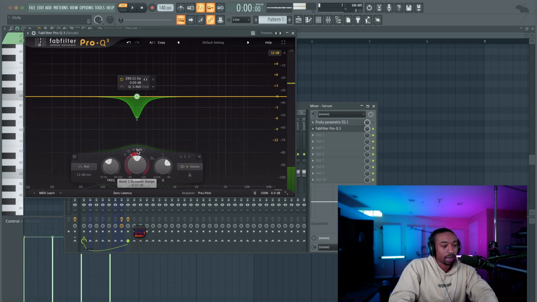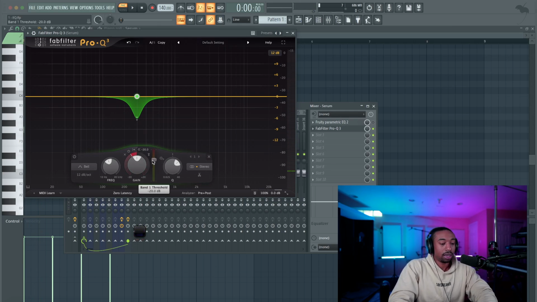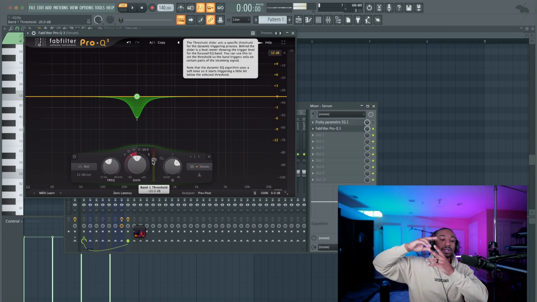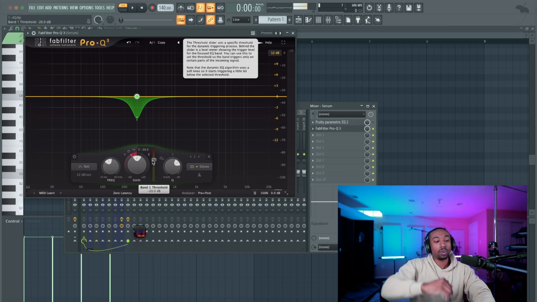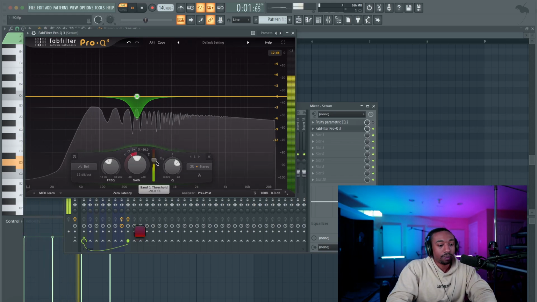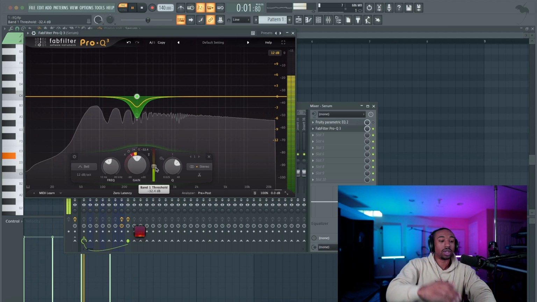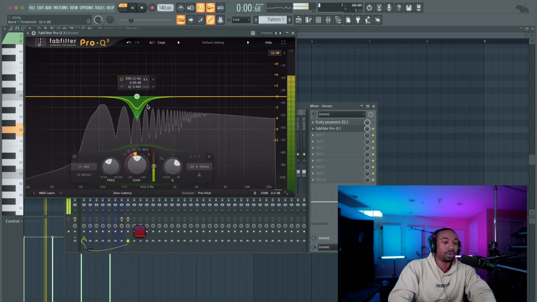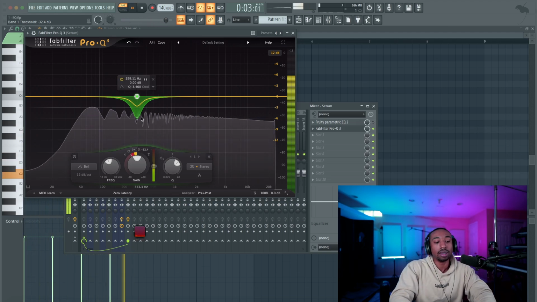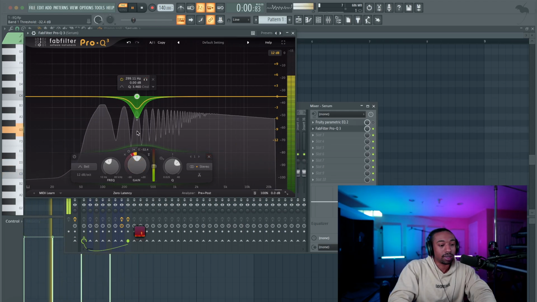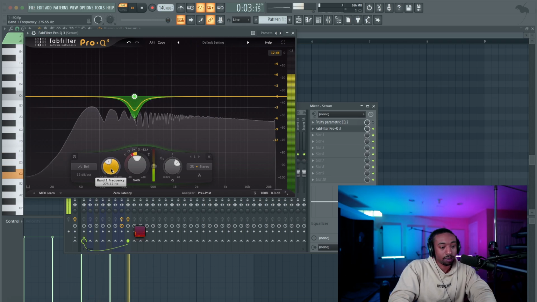Now I can go in and set the parameters as to how I want this to react. So if I click this little arrow up top, I can set what's called a threshold. So if the sound goes above a certain dB level, or a loudness, I'll say, then the EQ will cut away 6 dB. So if I drag this down, you can hear it actually doing the work. So the yellow line is how much it's actually moving and cutting. The green line is what it can cut. Now the sound may sound thin, so now what I can do is move it around until I reach my sweet spot.